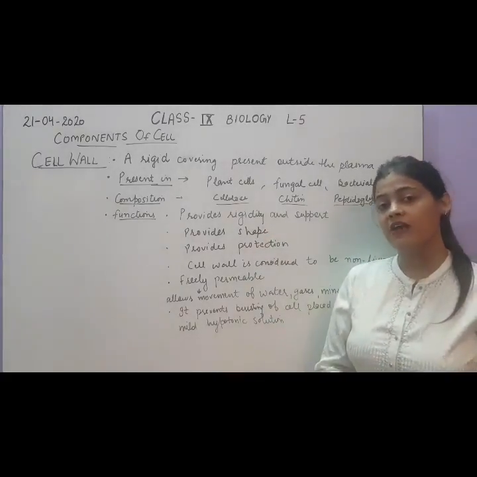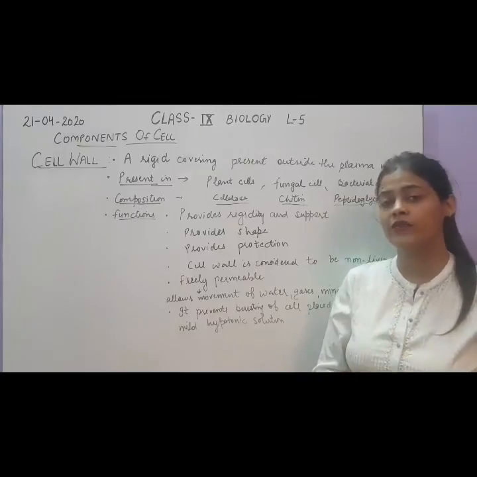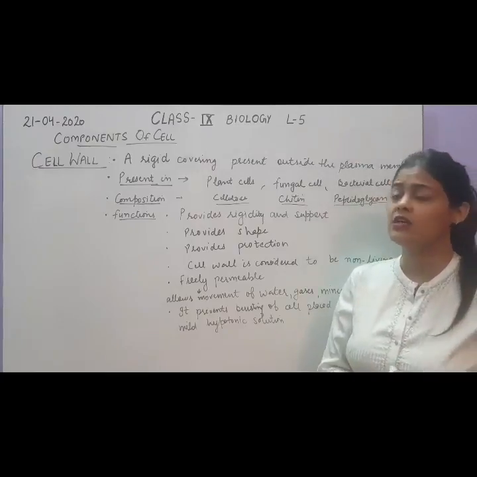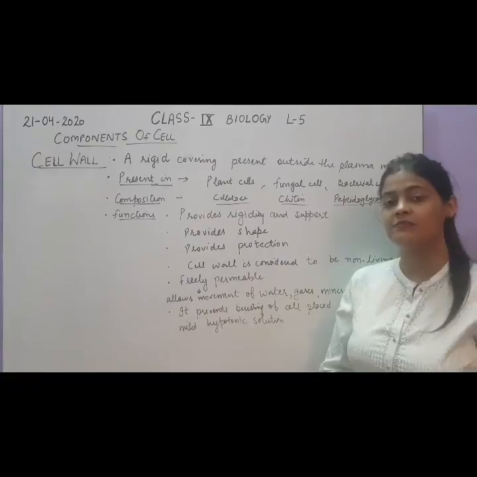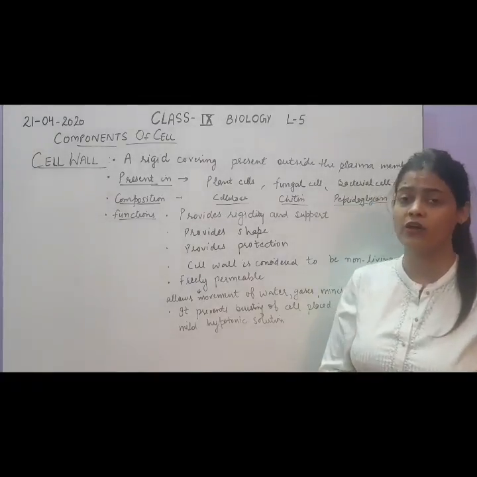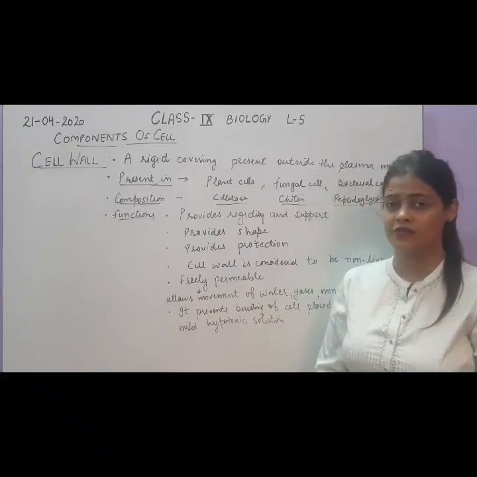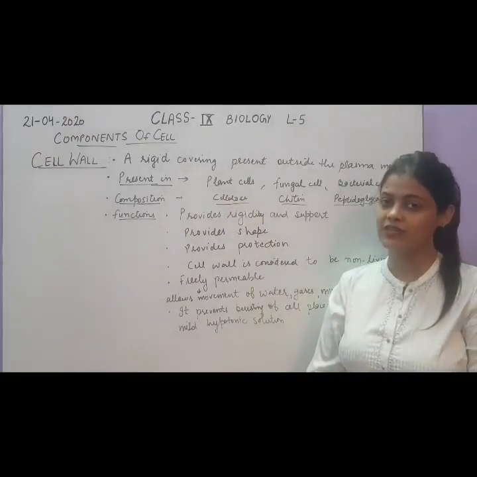But plants can survive very hot weather, very cold weather, high winds. Why is that possible? And why are microorganisms found in all types of environments, whether very hot or very cold? All this is possible because of the presence of the cell wall in them.